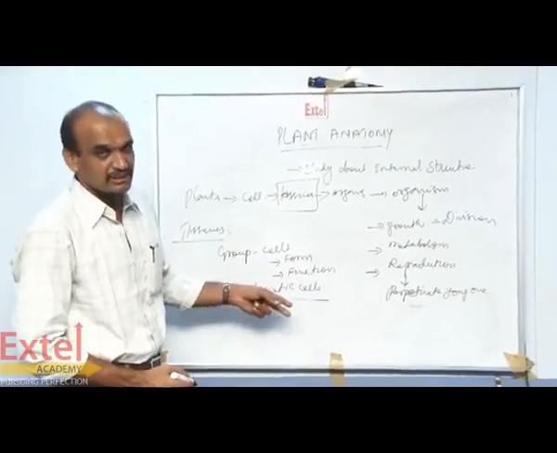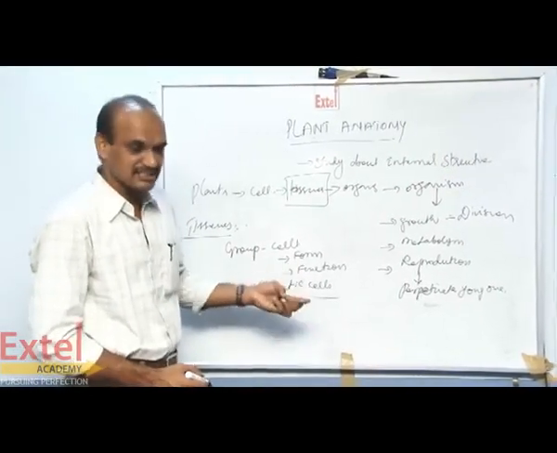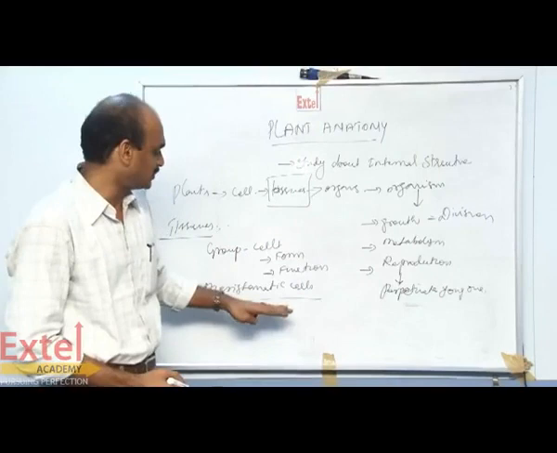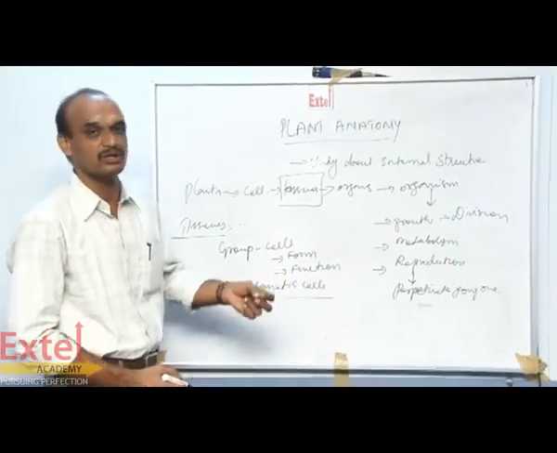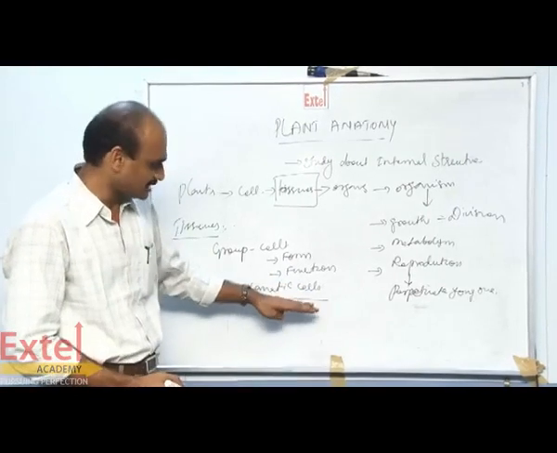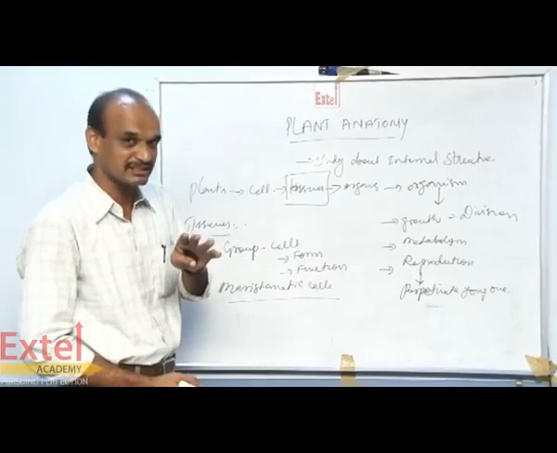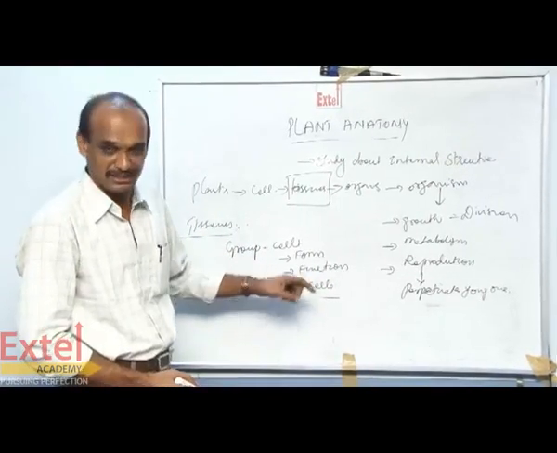After the division, the cells become permanent. Some of the cells are continuously dividing; they are called meristematic cells. They have the inherent capacity to divide continuously. Wherever the cells are differentiated and attain maturity, they are called permanent cells.